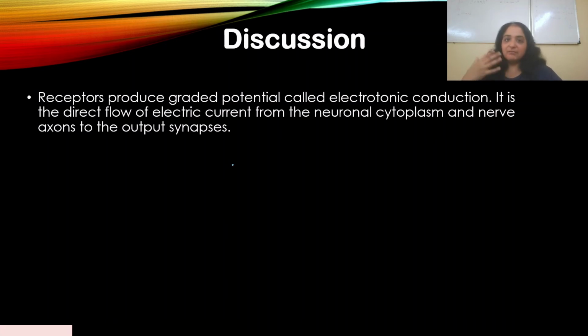Here, when hyperpolarization happens, it is based on the intensity of illumination. The strength of hyperpolarization is proportional to the strength of illumination, that means the amount of light that is entering the eye. So what are graded potentials? Receptors produce graded potentials, which are called electrotonic conduction. It is a direct flow of electric current from the neuronal cytoplasm and nerve axons to the output synapses. So there is a direct flow.